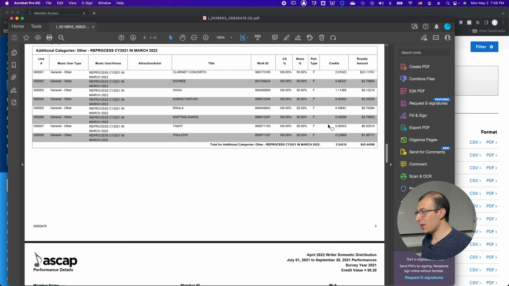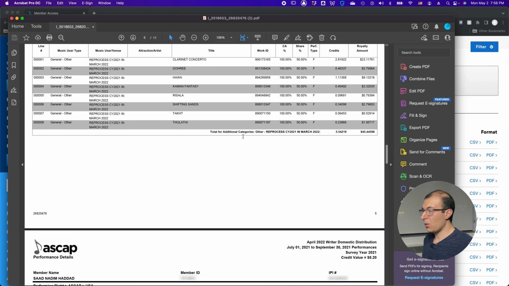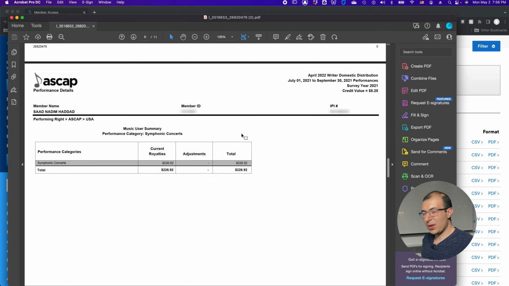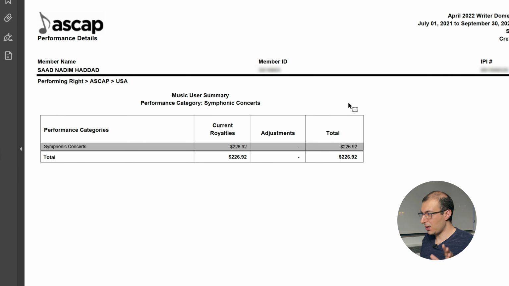And then we have Shifting Sands, Takt, and Thulathi, which got a little bit more money in this reprocess. So let's go ahead and skip to the next page. Now we're getting to the bigger category, symphonic concerts.